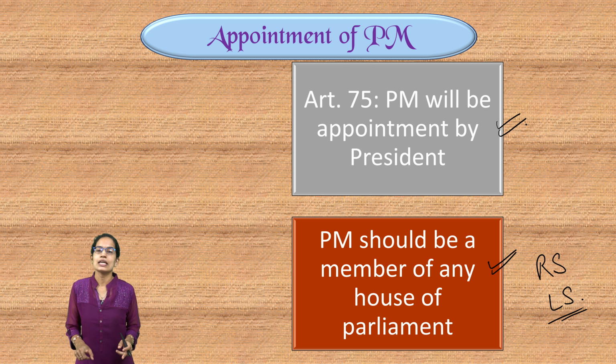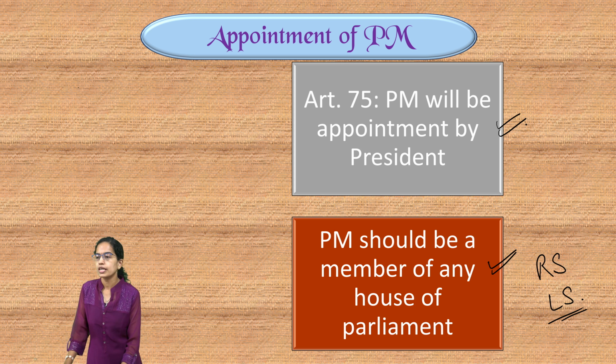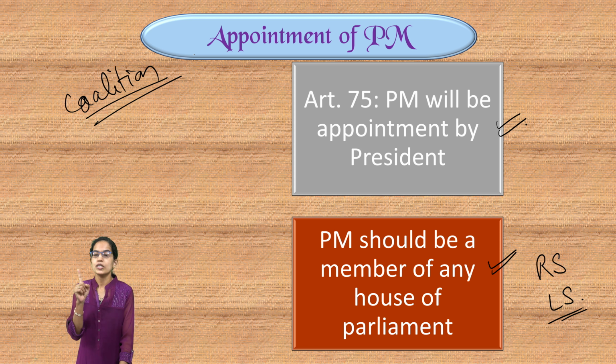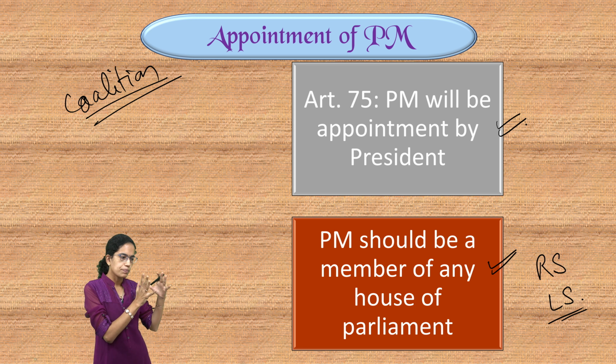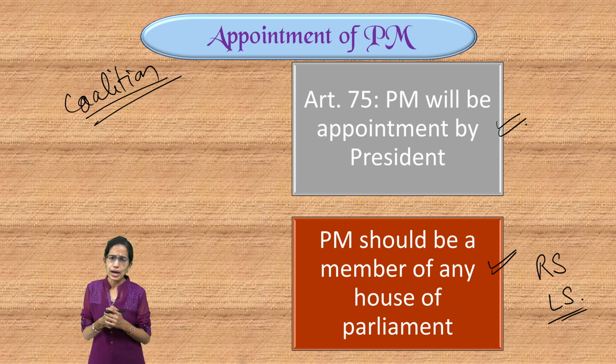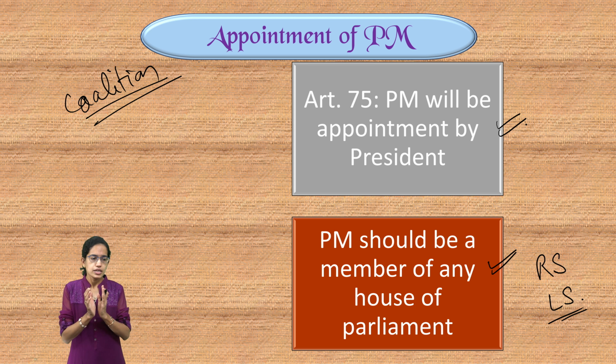Now, important to note, the President, as we mentioned in the class on President, has the discretionary power. That means in case there is no absolute majority and a coalition government is formed, in that case, the President has the discretionary power to choose the leader, and the Prime Minister can be appointed. Now, once the Prime Minister is appointed, the Prime Minister has to prove themselves within the period of 6 months as a member of Parliament, either Lok Sabha or Rajya Sabha.